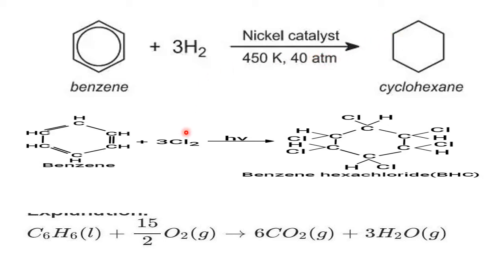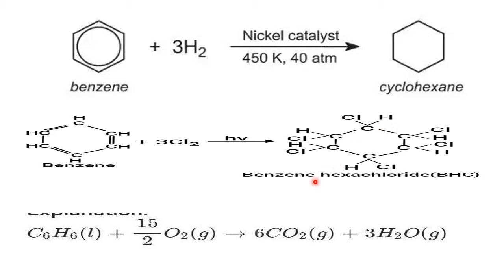Now this is adding the chlorine. So when you add 3 chlorine molecules, all the chlorine atoms add along with the hydrogen. So what we get here? This is called benzene, but hexachlorine atoms are added on the benzene. Therefore, this is called benzene hexachloride (BHC) in short, which is the most important pesticide, or you can say insecticide, we use in the chemical industries for the crops.